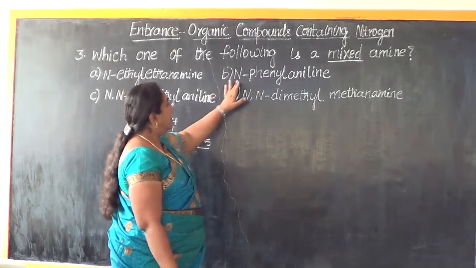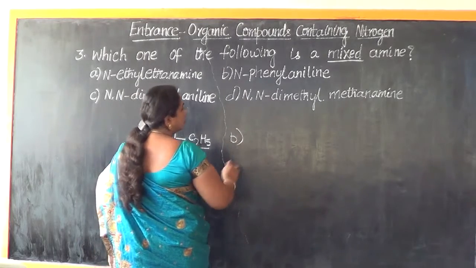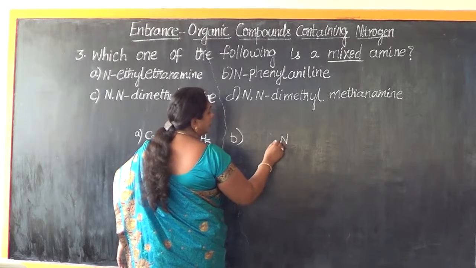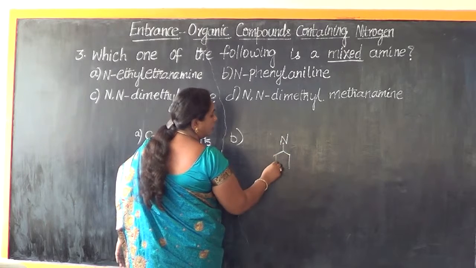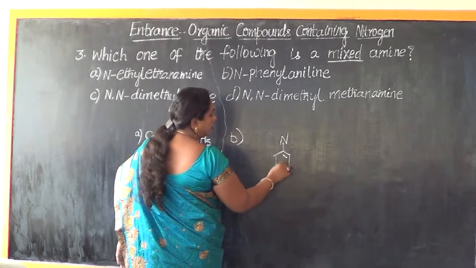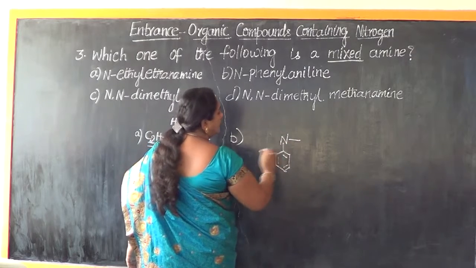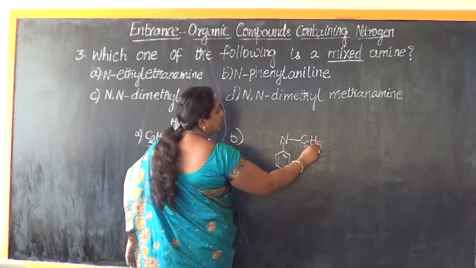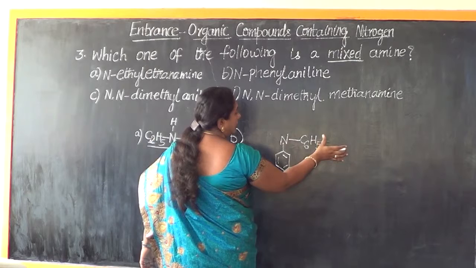Now N-phenylaniline, let us write its structure also and see. To nitrogen, it is linked with the phenyl group, that's the benzene ring, and it is linked with aniline. That is, this much portion is the aniline.